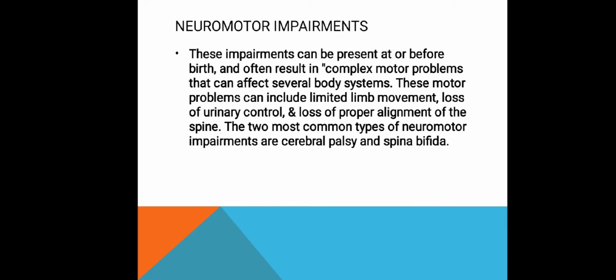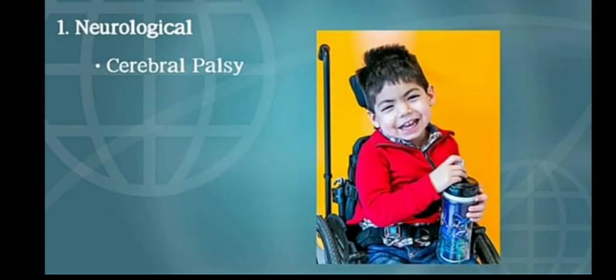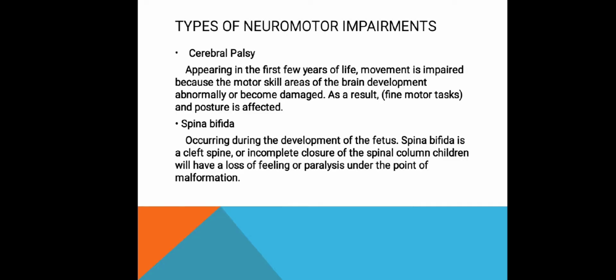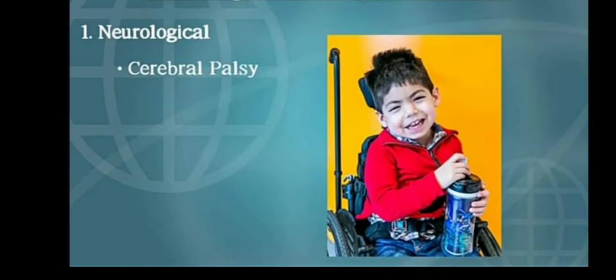There are 3 types of orthopedic impairments, and one of these 3 types is a neuromotor impairment, and it has 2 most common types, which are cerebral palsy and spina bifida. There are 3 types of neuromotor impairments. First is cerebral palsy. Appearing in the first few years of life, movement is impaired because the motor skill areas of the brain develop abnormally or become damaged.